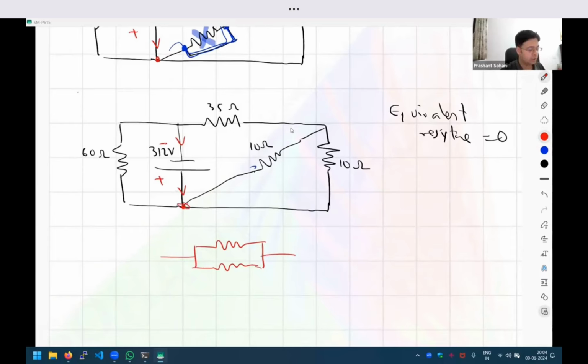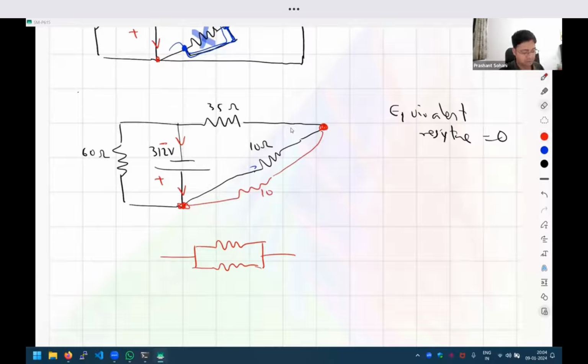But understand that you are free to move the object around as long as you don't change the connection. So as long as the same wires are connected, you can just redraw the diagram. Instead of drawing the 10 ohm like this, if somebody draws it like this, it doesn't really matter. It is the same diagram, right? If I just delete this and draw it like this, I'm not changing the connection.